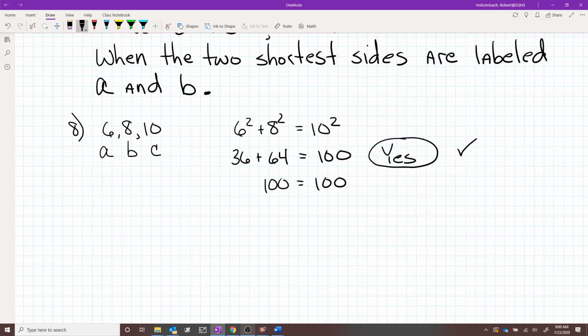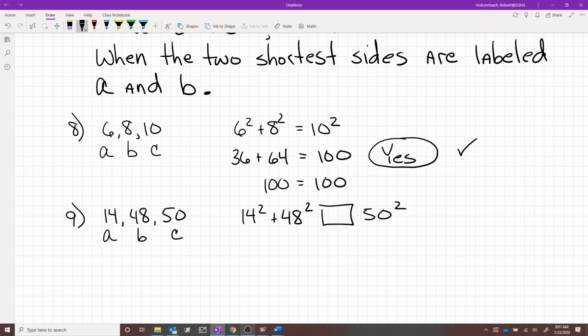Number 9 tells you a triangle has lengths of 14, 48, and 50. Now the question is, classify it as acute, obtuse, or right. Well, we're going to do the math on this one. We're going to label these A, B, and C. The two smallest are A and B. And we're going to determine how 14 squared plus 48 squared compares to 50 squared.